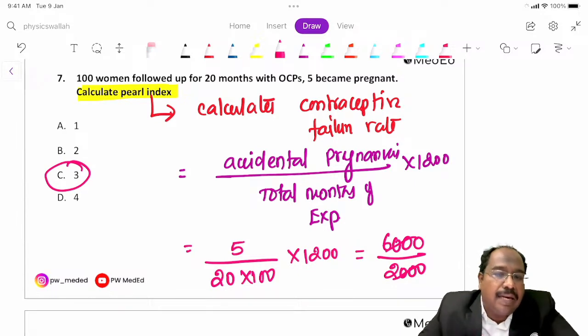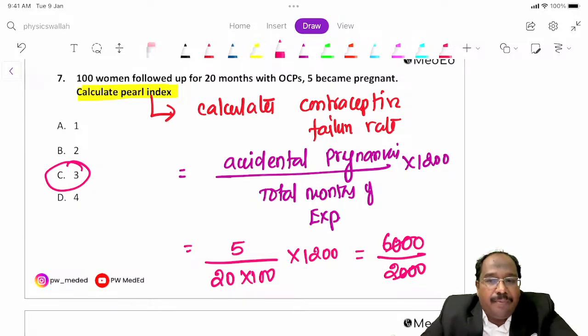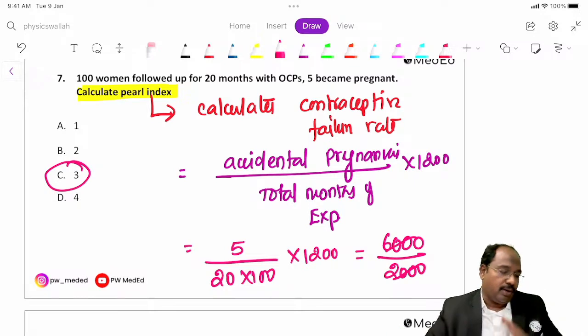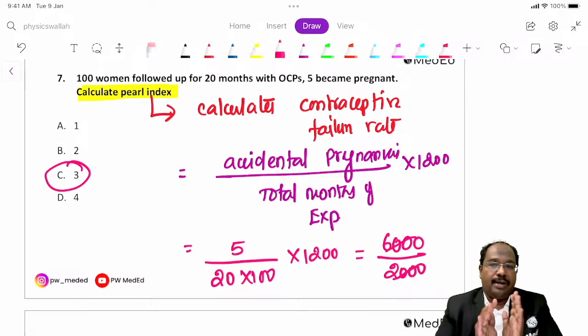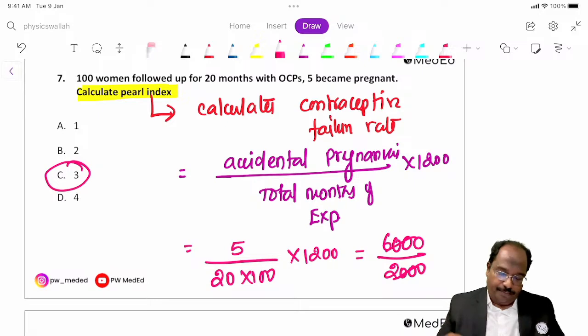Remember, it is 12 months into 100. You calculate in 100 women years, so the Pearl Index is given as 3 per 100 women years. Each year has 12 months, which is why the multiplication factor is 1200: 100 multiplied by 12. Fine.